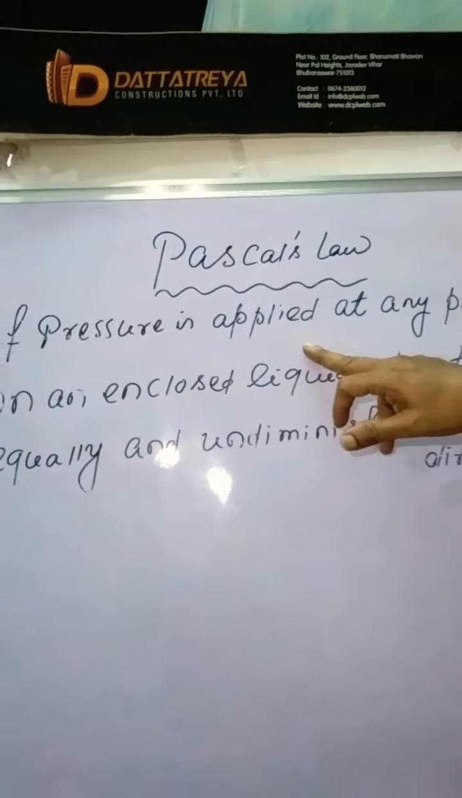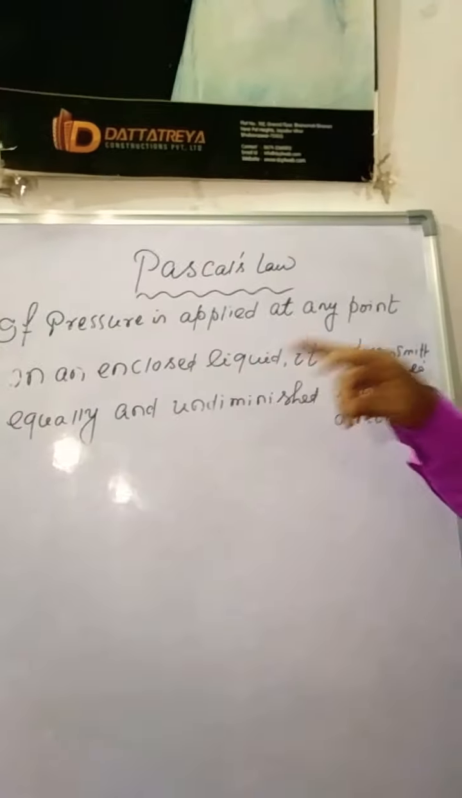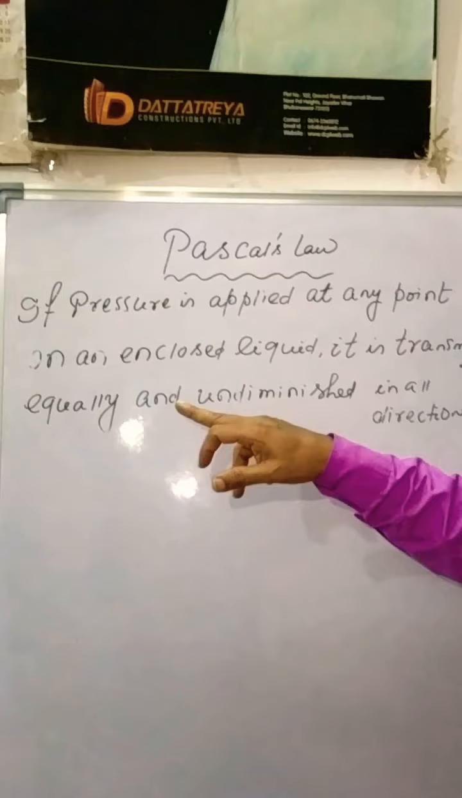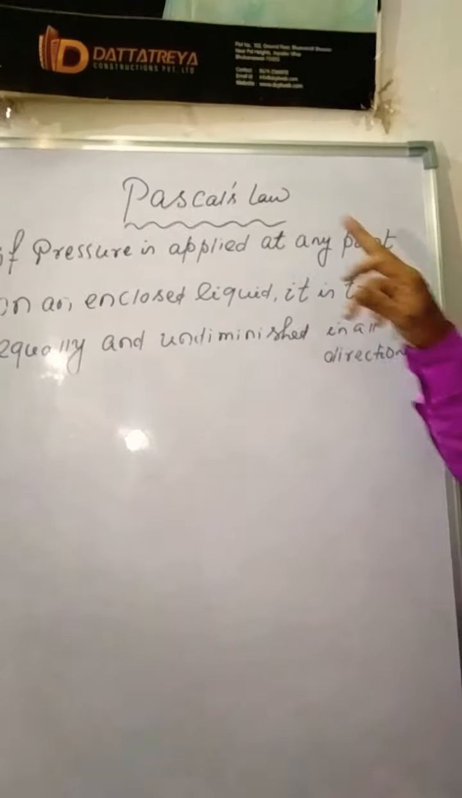Blaise Pascal was a reputed scientist as well as mathematician. He enunciated a very important law. This is called Pascal's law. According to his law, if pressure is applied at any point on an enclosed liquid, I mean in a container, it is transmitted equally and undiminished in all directions. Once again, all of you look at the board.